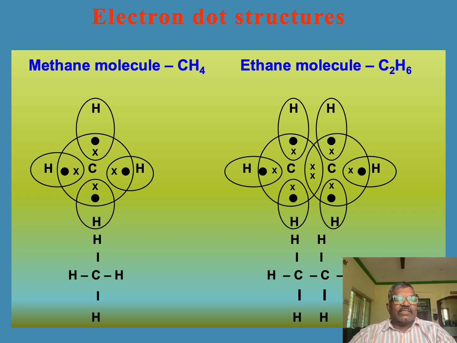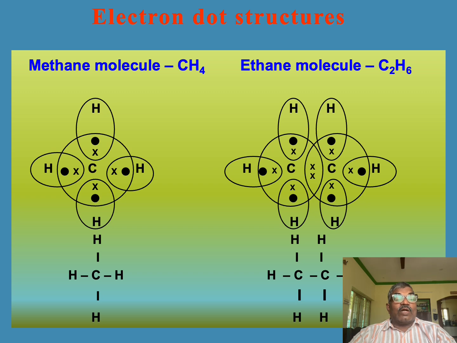Dear students, you can see the dot structure of the methane molecule and the ethane molecule in the slide. The molecular formula of methane is CH4. That means 1 carbon atom and 4 hydrogen atoms. The valency of carbon is 4. The valency of hydrogen is 1.